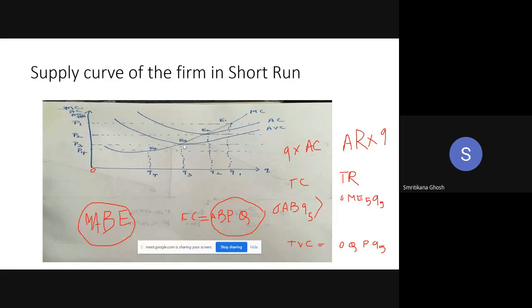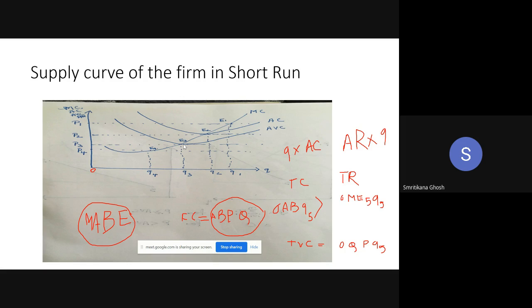So if you stay in the industry, your loss is total fixed cost and a part of the variable cost. But if you leave the industry, then your total loss will be only the fixed cost.